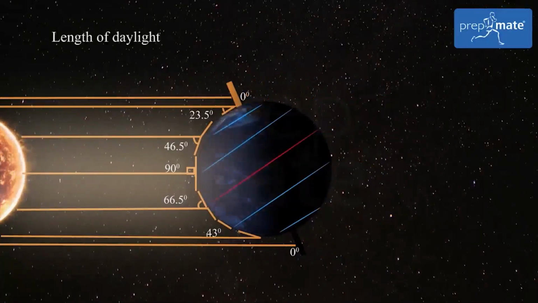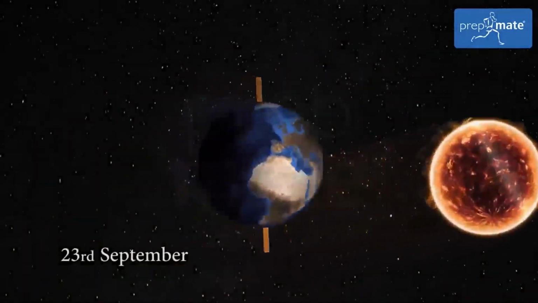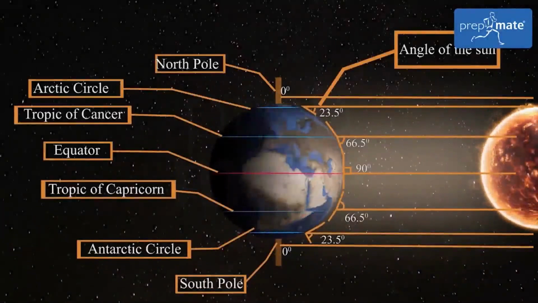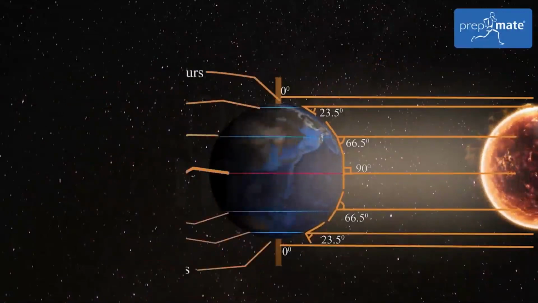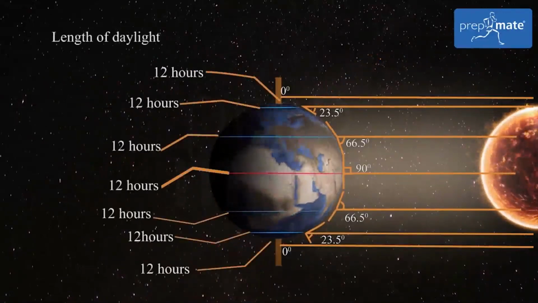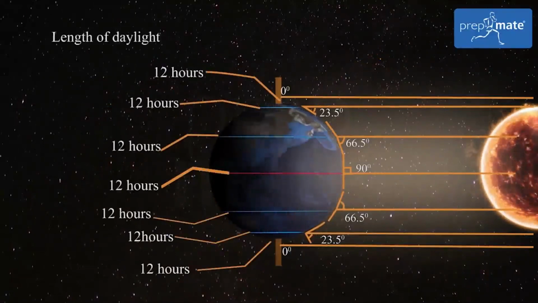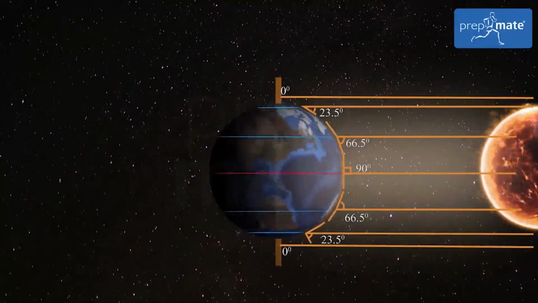the South Pole. The direct rays of the Sun start shifting towards equator, and on 23rd September, the Sun is overhead the equator. Thus, the direct rays of the Sun fall on equator. Therefore, all the regions on Earth enjoy equal length of day and night in the world. 23rd September is called the autumn equinox because of equal length of day and night.